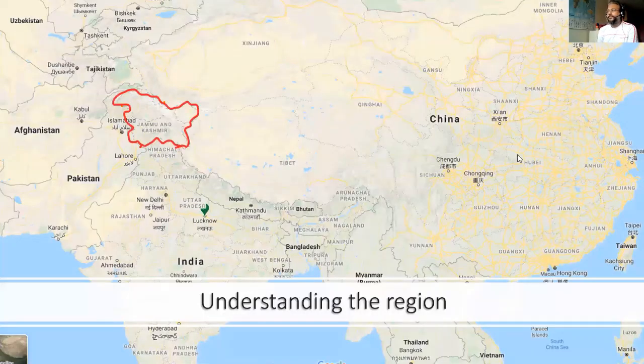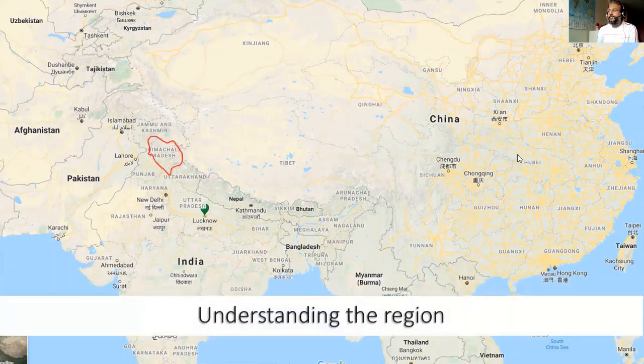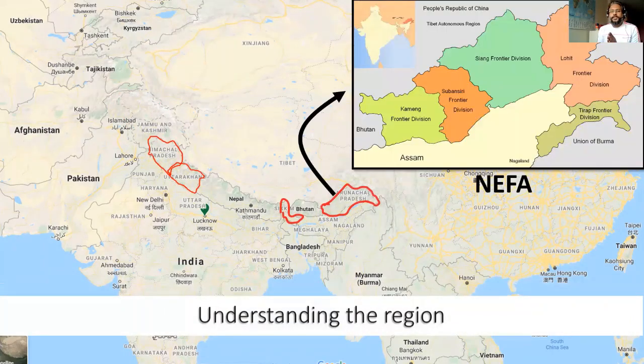The boundary is shared between multiple states across the northern and eastern sector of India. China and India share their boundary over Jammu and Kashmir, Himachal Pradesh, Uttarakhand, Sikkim, and Arunachal Pradesh. Arunachal Pradesh was known earlier as NEFA, which stands for Northeast Frontier Agency.